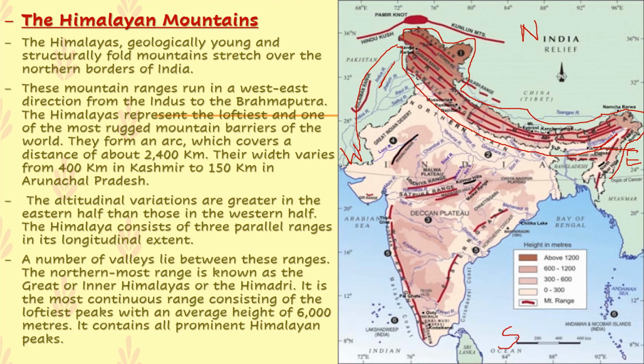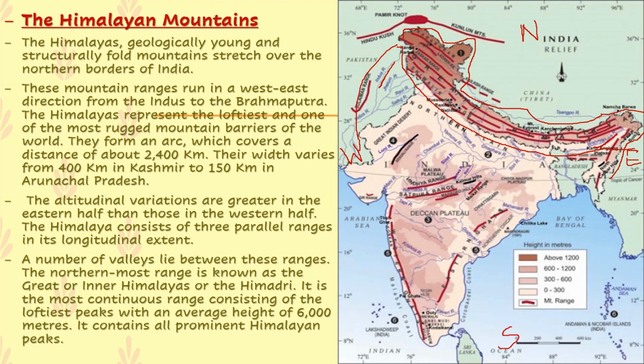This is the geological extension of the young fold mountains, the Himalayas. These mountain ranges run in a west-east direction from the Indus River in the west to the Brahmaputra River in the east. The Himalayas represent the loftiest and one of the most rugged mountain barriers.